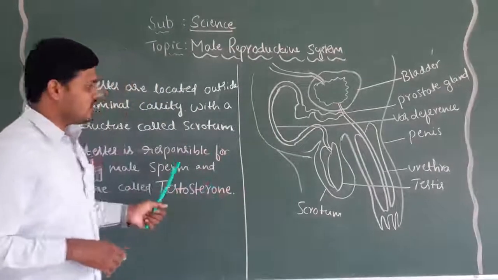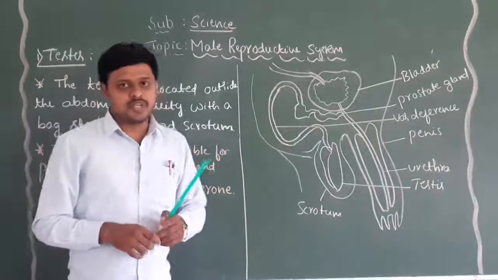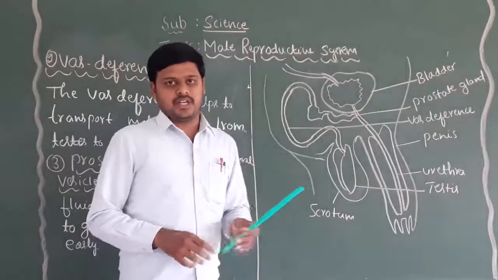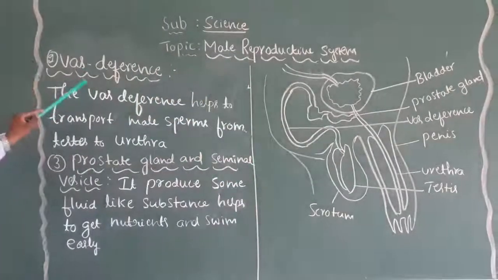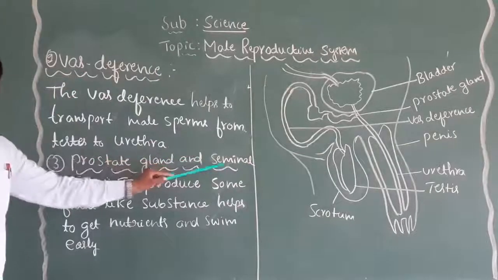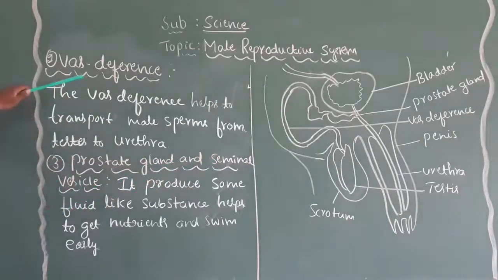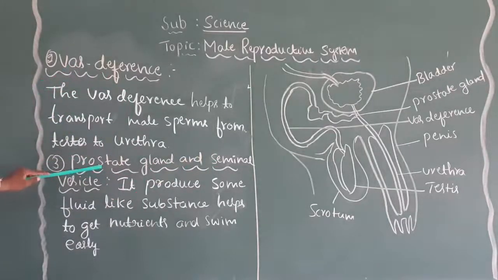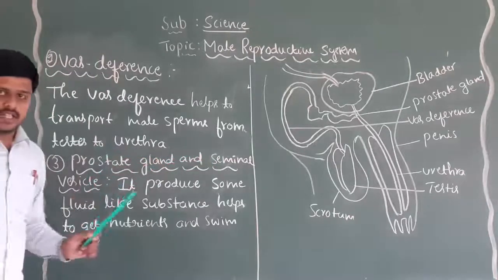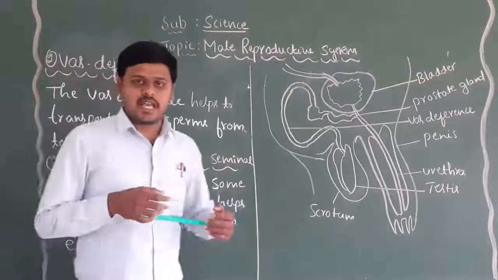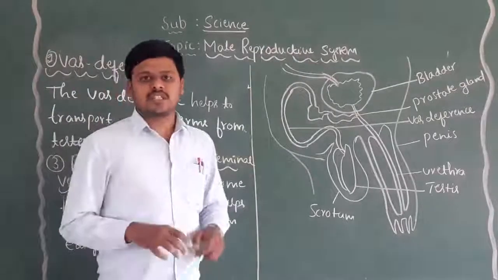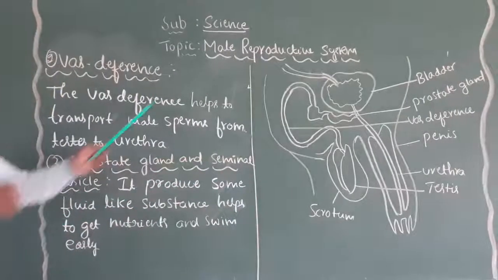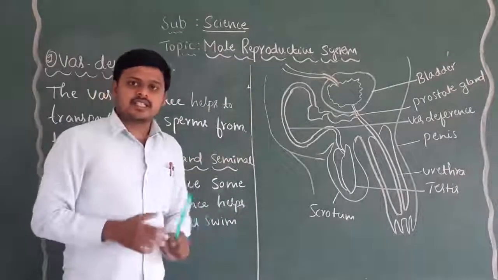So now let us move on to the next very important components of the male reproductive system. Dear students, the next components are the vas deferens, the prostate gland and the seminal vesicle. What is the main function of the prostate gland and of the vas deferens? What is the main role of the seminal vesicles in the male reproductive system? Yes, let us discuss now.